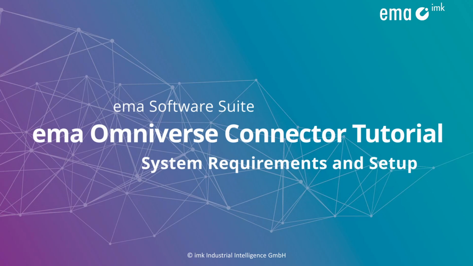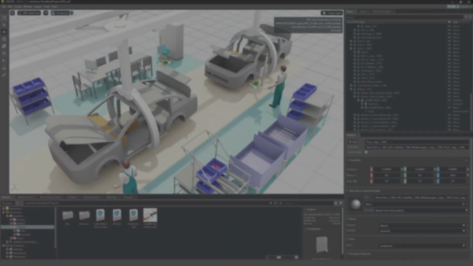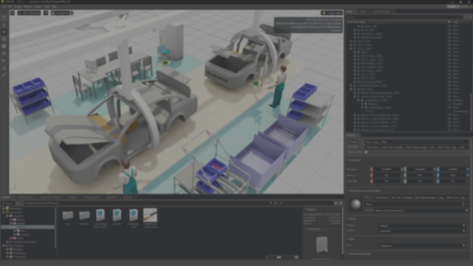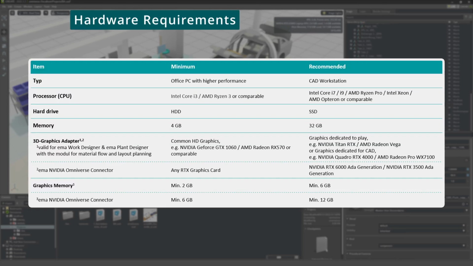Hello and welcome to the tutorial for the EMA NVIDIA Omniverse connector. In this part of the tutorial, you will learn which requirements there are for the usage of the connector and how the setup works. To use the EMA NVIDIA Omniverse connector, the EMA hardware requirements have to be met, which can be seen in the overview here.